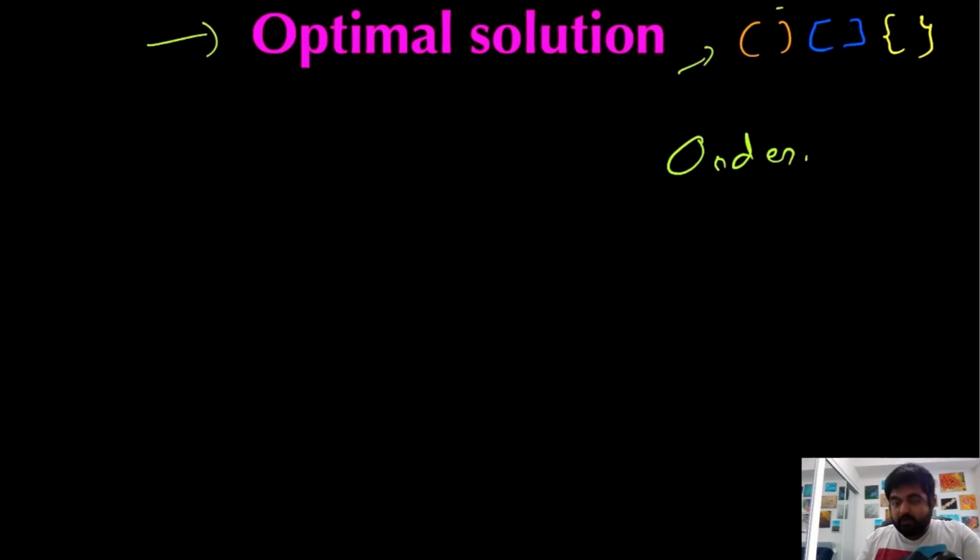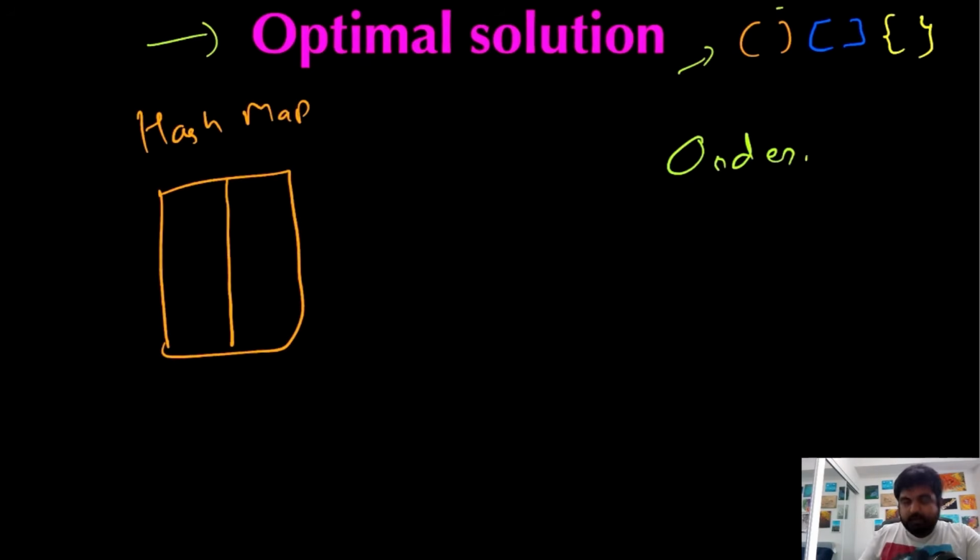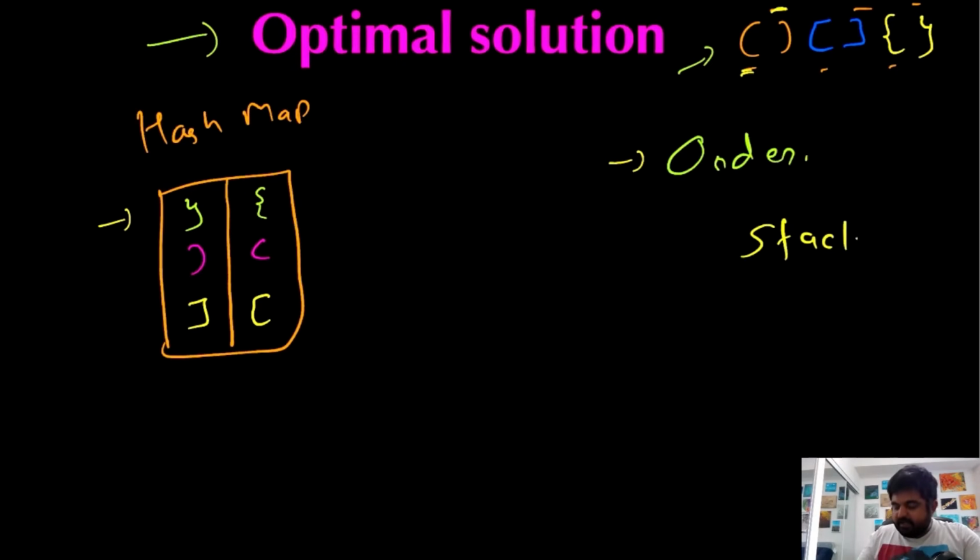So now to quickly look them up, we are going to use a hash map. Inside our hash map we are going to have all of these closing brackets as the keys and their opening brackets as the corresponding values. So we are going to have three entries. Now we have to take care of their order and number of occurrences. So the idea is we are going to use another data structure called a stack, and the stack is going to be very helpful to us.